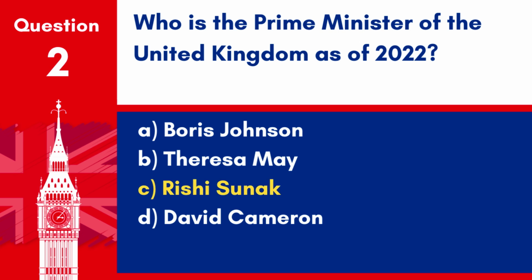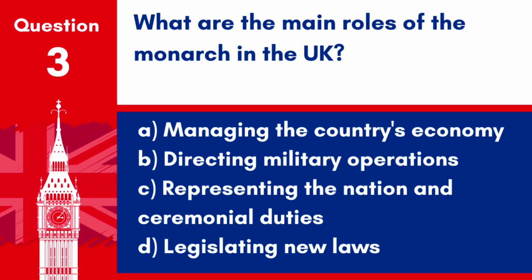Answer: C. Rishi Sunak. Rishi Sunak has been serving as the Prime Minister of the United Kingdom since 2022. Question 3. What are the main roles of the monarch in the UK? A. Managing the country's economy. B. Directing military operations. C. Representing the nation and ceremonial duties. D. Legislating new laws.